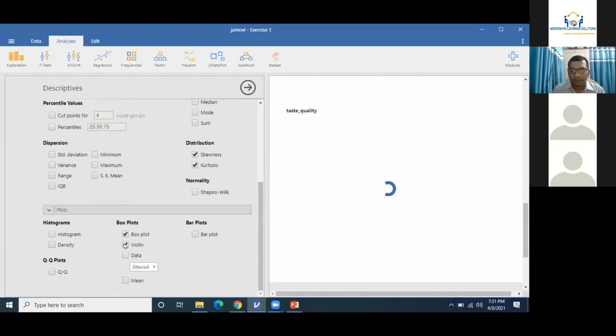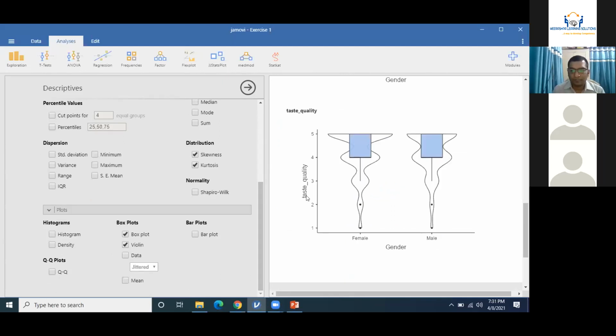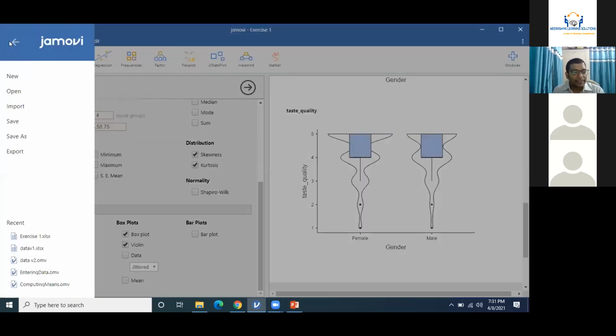If I click on violin plot, there is not much difference between box plot and violin plot, but violin plot is probably a better visualization of box plot. Most of the software names it box plot, but the actual name of this statistical procedure is box and whisker plots. Let me open a different data